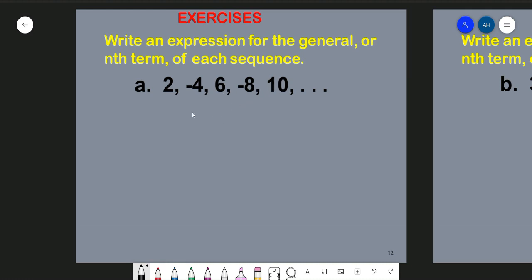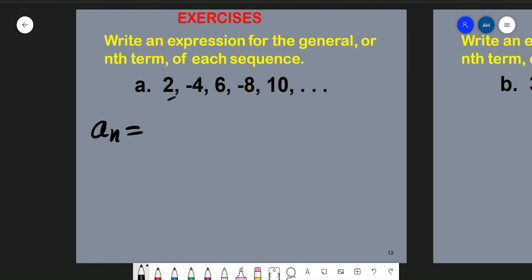Okay, the first one is the number itself, that is 2, 4, 6, 8, and 10. They are multiples of 2, right? So we want to write down the general formula, the general formula for each term. That is what we mean: we want to find what is an. So what is an?